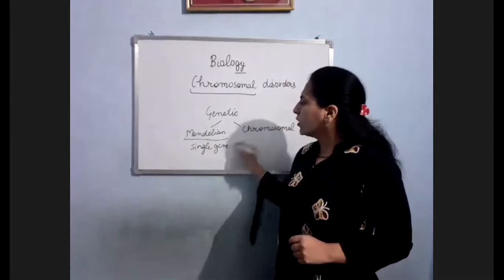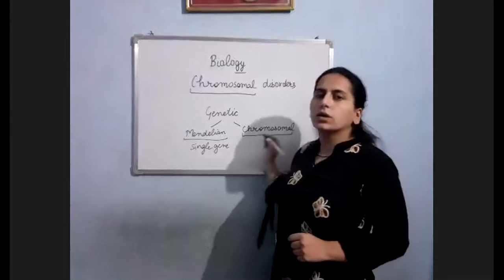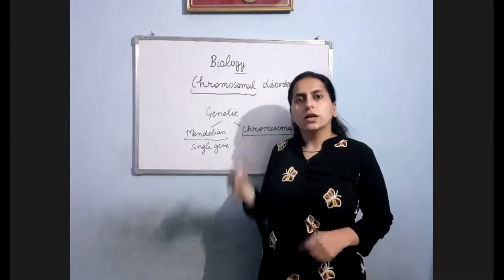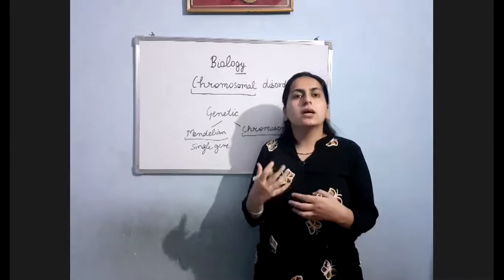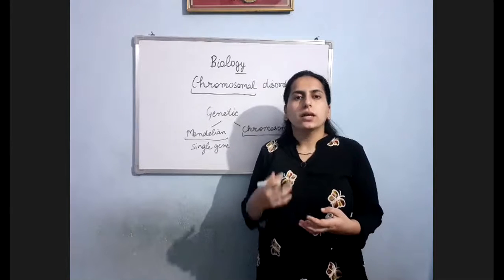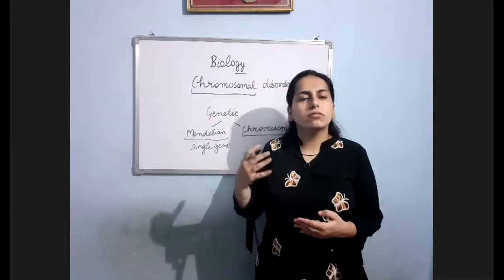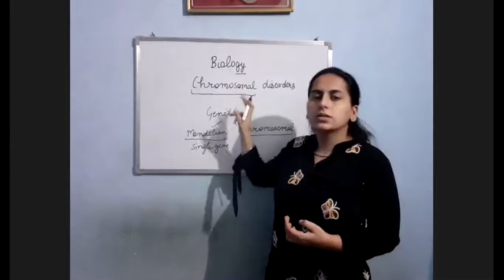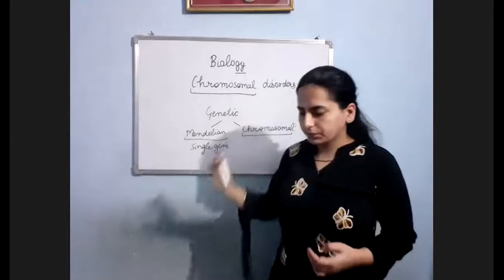But chromosomal disorders are caused due to change in the number of chromosomes or due to change in the arrangement of chromosomes. Clear? Now let us talk about the chromosomal disorders in detail.